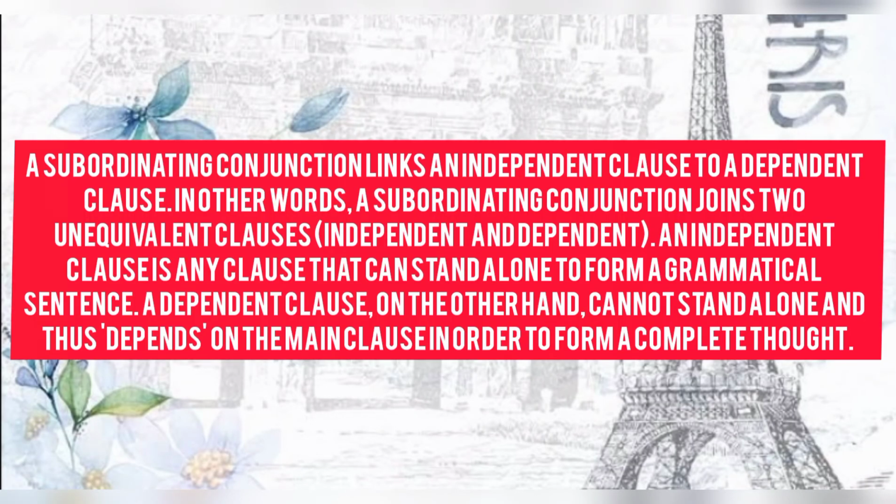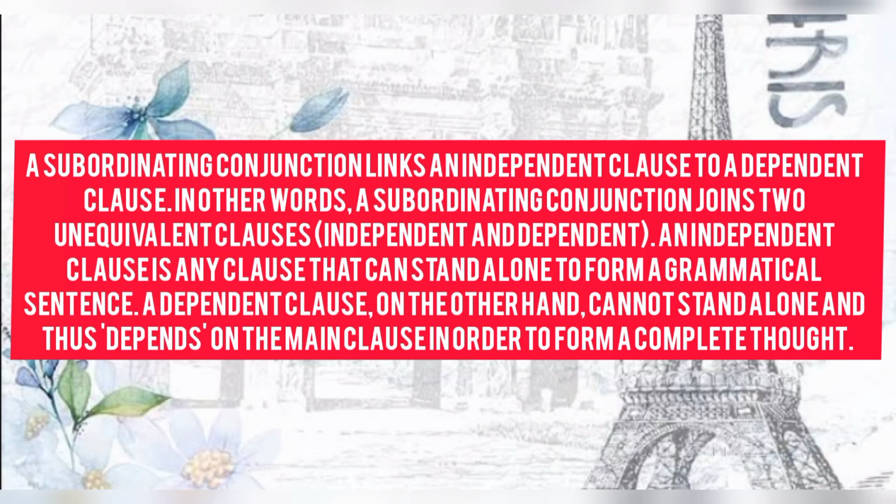Moving on to the next topic, which is the subordinating conjunction. A subordinating conjunction links an independent clause to a dependent clause. In other words, a subordinating conjunction joins two unequal clauses, independent and dependent. An independent clause is a clause that can stand alone to form a grammatical sentence.